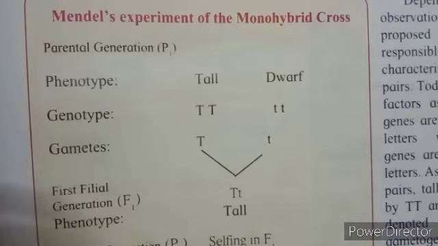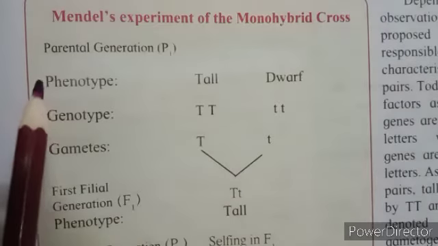Mendel's monohybrid cross. Mendel brought about the cross between two pea plants with only one pair of contrasting characters, and this type of cross is called as monohybrid cross. Here, Mendel's experiment of the monohybrid cross is shown.